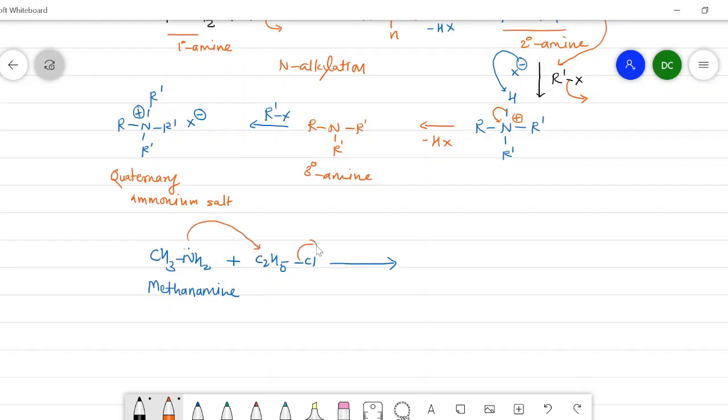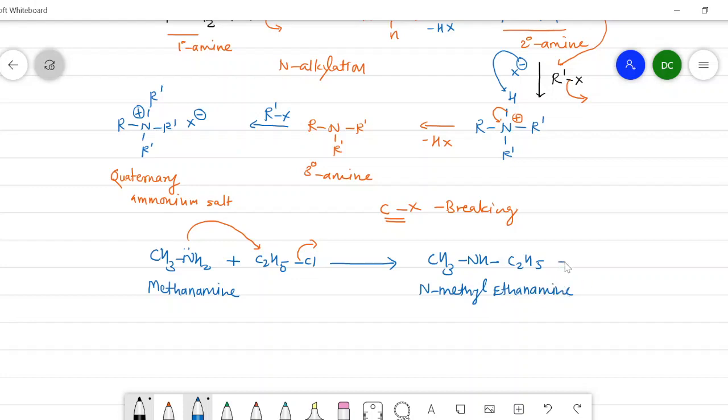Then there is a breaking of the carbon halogen bond, that is C-X, and there is a formation of a carbon nitrogen bond, and here we get a product, that is CH3NHC2H5. It is N-methyl ethanamine.